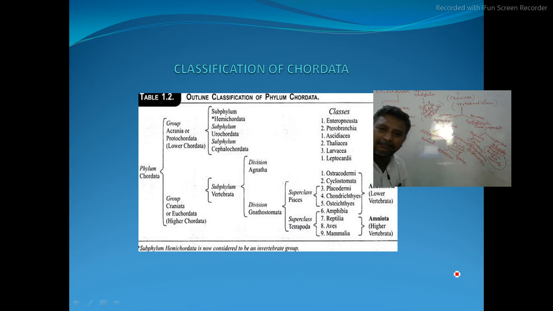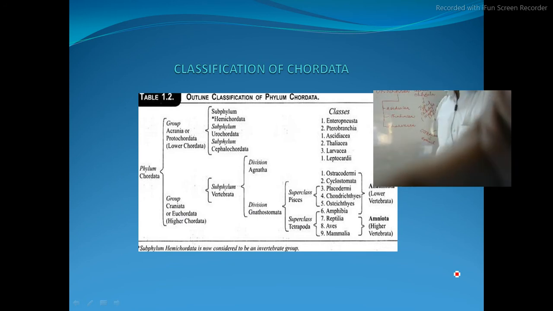Petromyzon and Myxine are good examples under this cyclostomata. Myxinoidea, Petromyzontia, etc. are there in them. Petromyzon is generally called lamprey, Myxine is generally called hagfish. Petromyzon is an ectoparasite. Myxine is a kind of detritivore that feeds on decaying organic matter. In the life history of Petromyzon, the Ammocoete larva will also be seen. Such characters we will learn in another class.